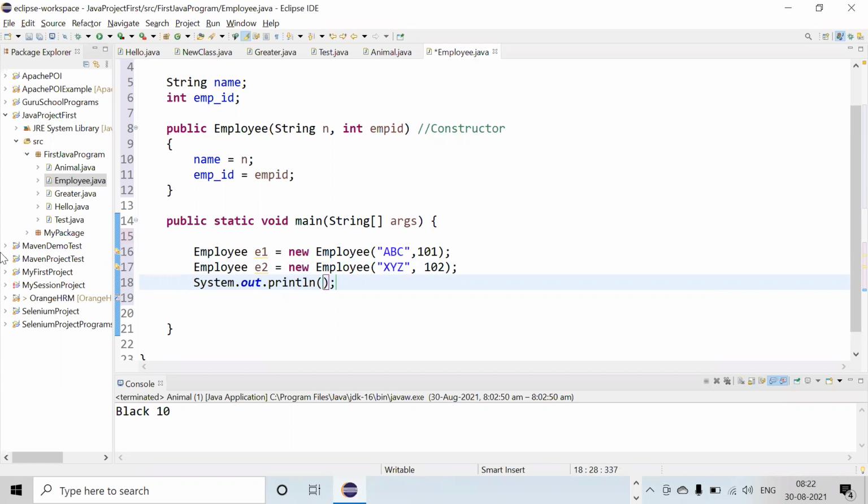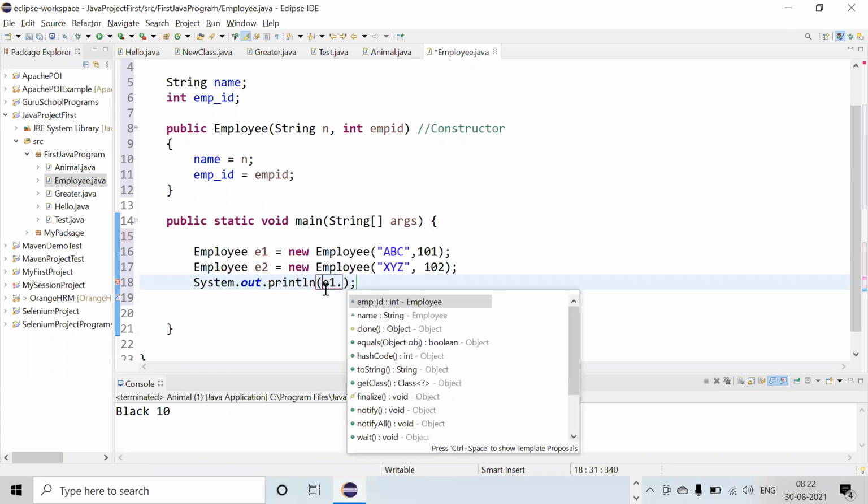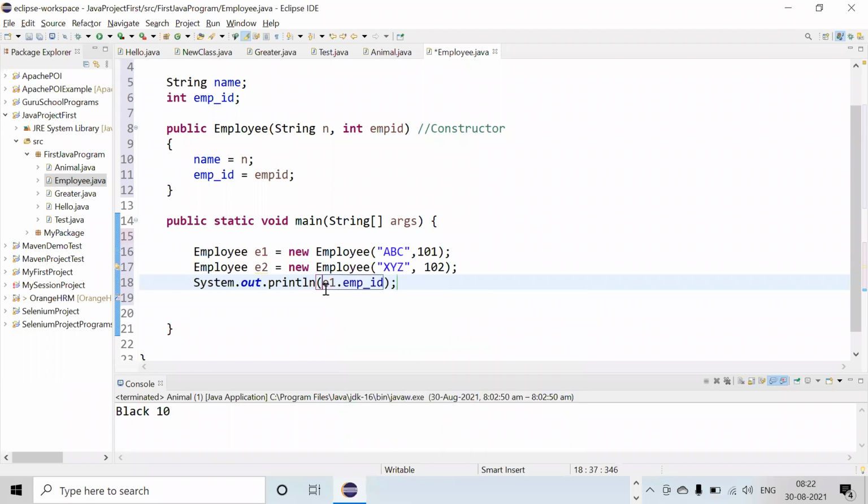Can anyone tell? If you want to display these variables, the object dot name and the ID number. The employee E1 dot. Yeah, E1 dot, the object dot the name.